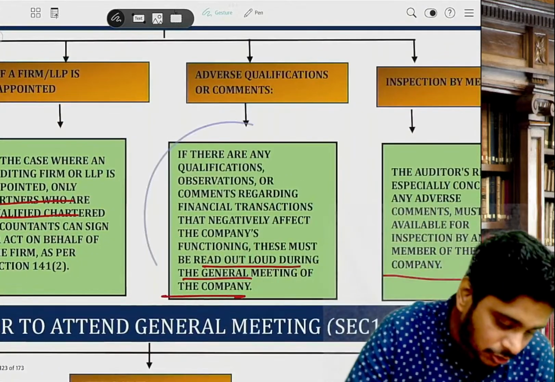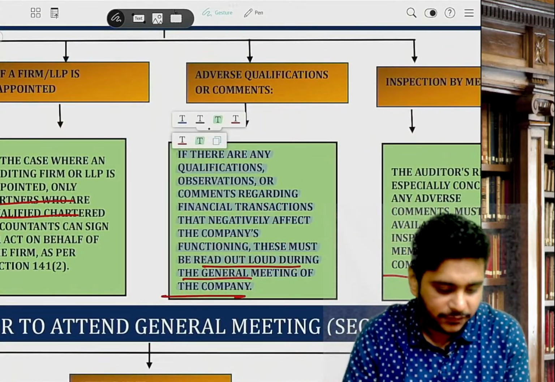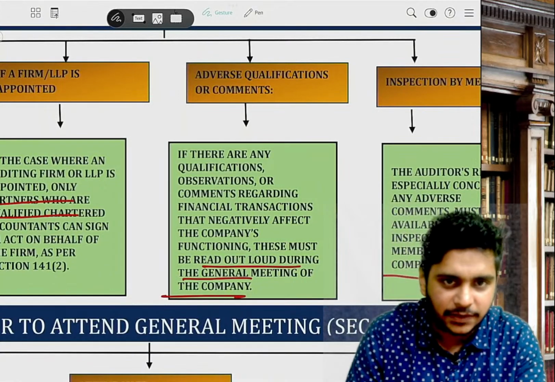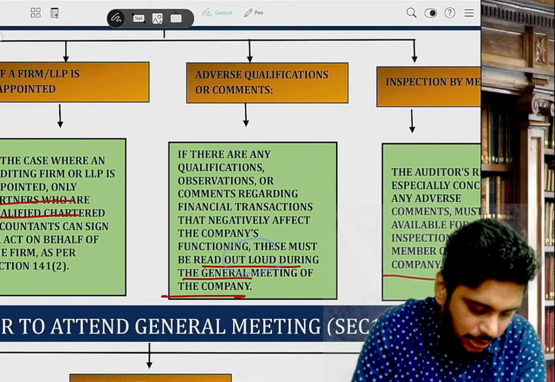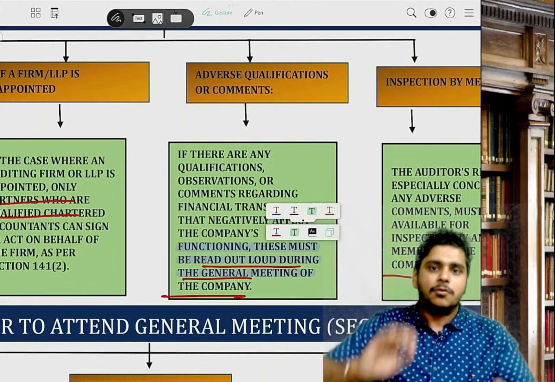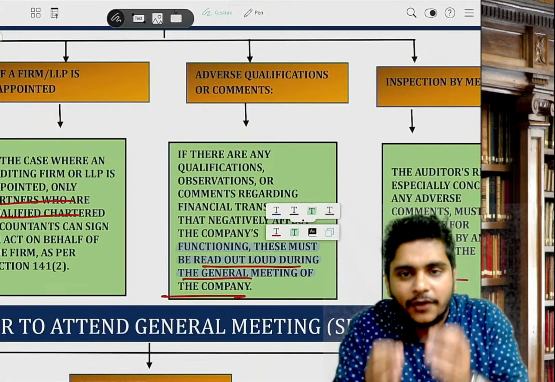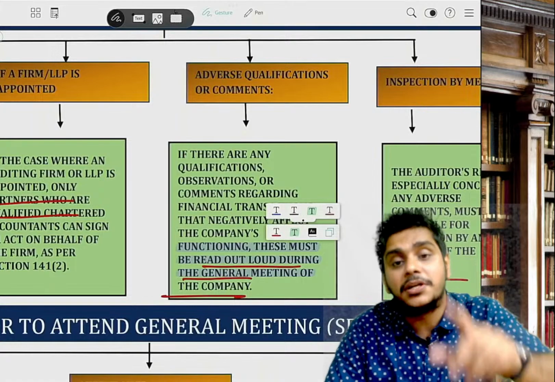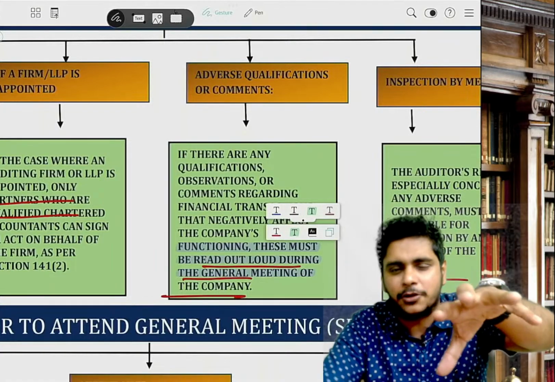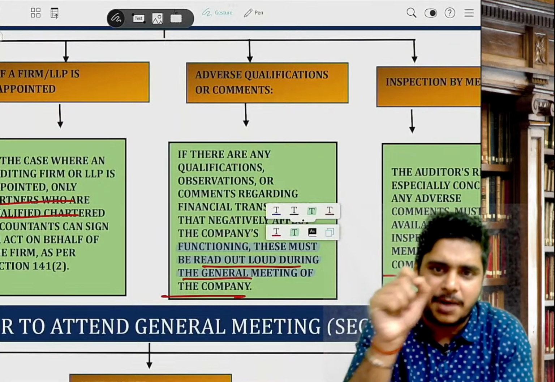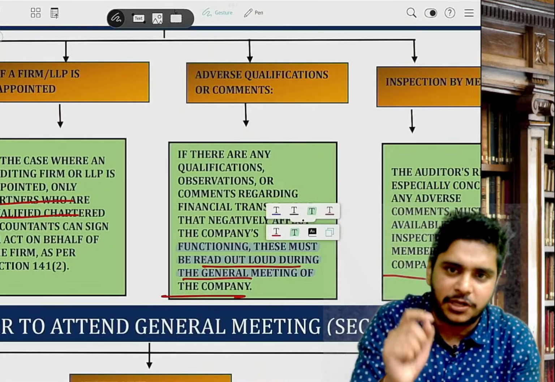The question came on this also. It is there in the main book. It is written that if there are any qualifications, observations or comments regarding financial transactions that negatively affect the company's functioning, this must be read out loud during the general meeting of the company. So whatever qualification you make in the audit report, you have to read it in the meeting. This is written in section 145. In our main book, it is in the rights part. You will see the third or fourth point, right to read out the qualification. We have marked that also. It's important.